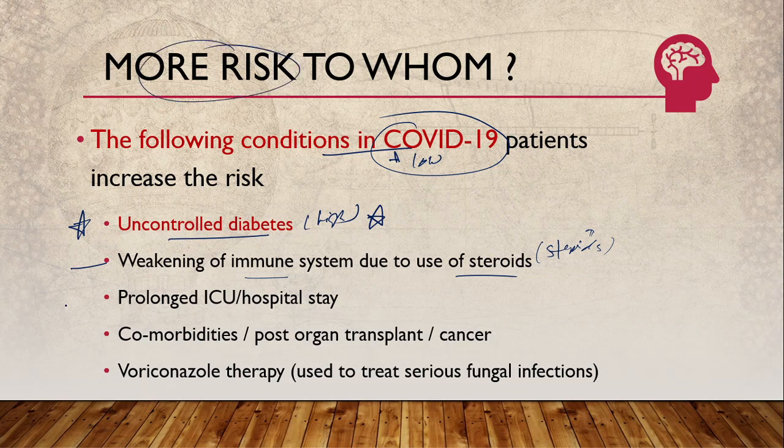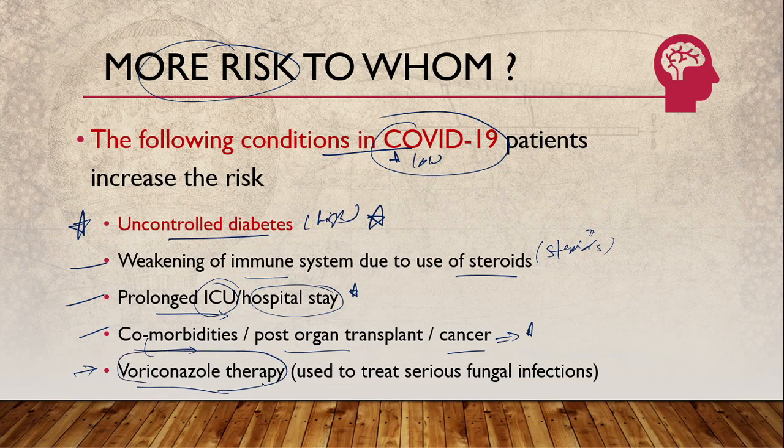People with a prolonged stay in the ICU or hospital are at more risk. So are those with comorbidities like organ transplant, and cancer patients. Sometimes it is also seen in patients undergoing voriconazole therapy, which is used to treat other fungal infections. These categories of people are more at risk for this disease.